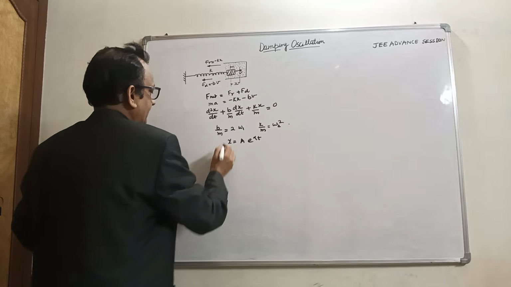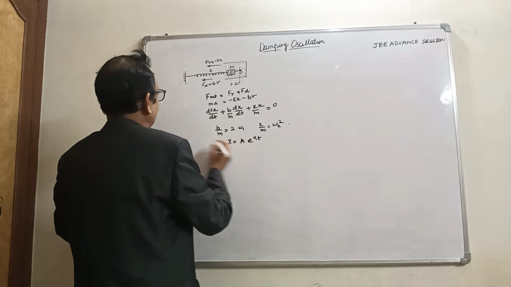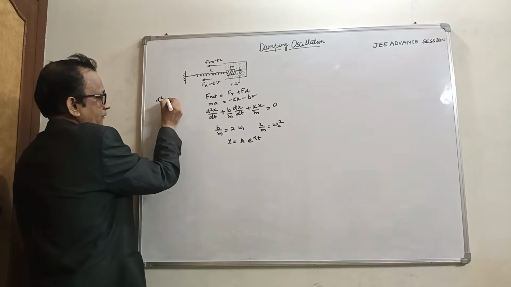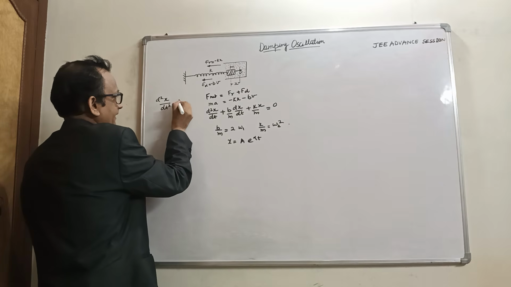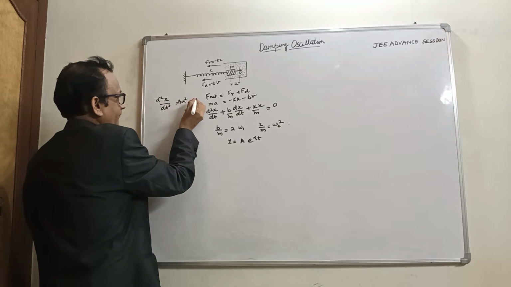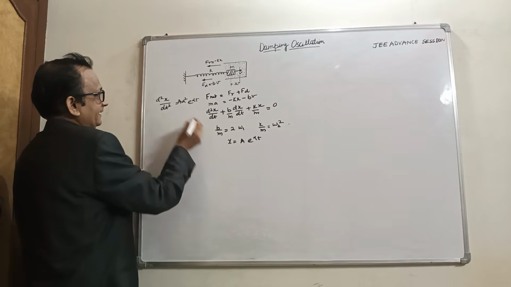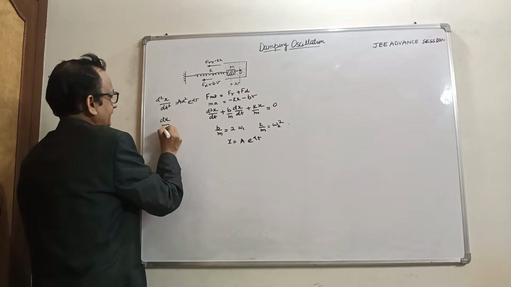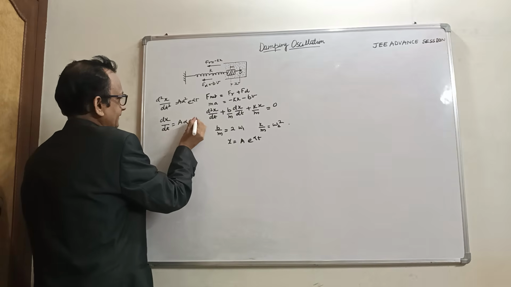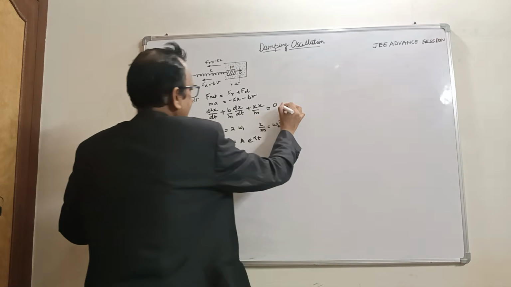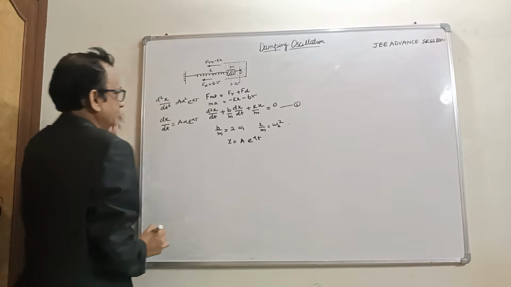So putting the value here and differentiating, d2x over dt square becomes a alpha square e raised to power alpha t, and dx over dt becomes a alpha e raised to power alpha t. So placing the value here, this is equation first.